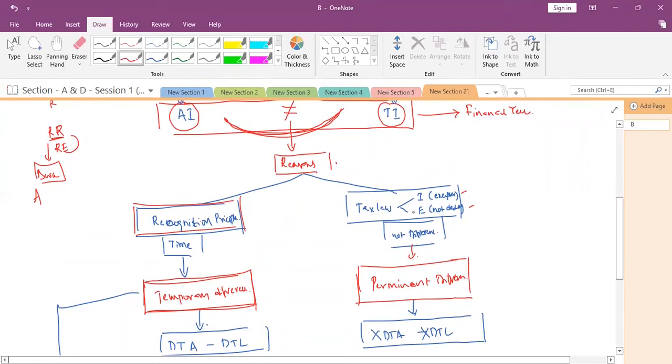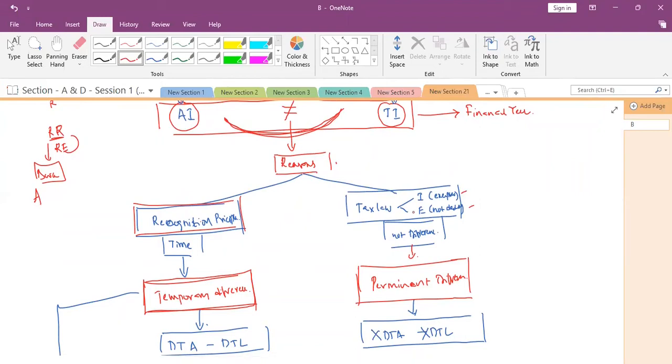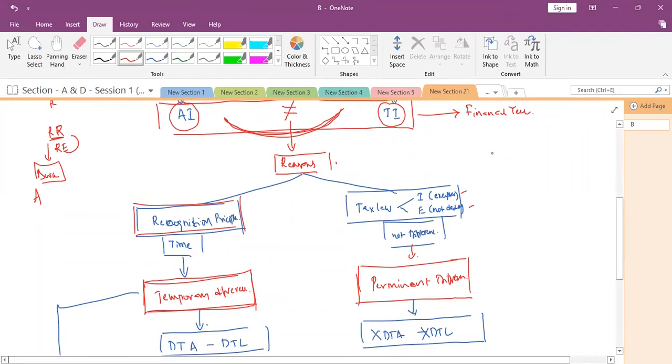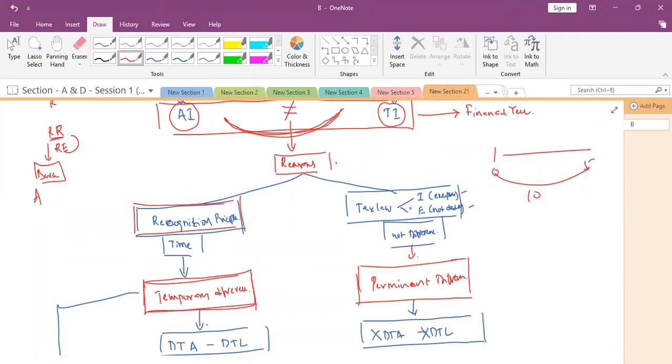But there are some incomes and some expenses which the income tax department says are exempted. Those are not taxable incomes, and those are not deductible expenses. So in that case, whether you take 0 to 5 years or 10 years, these differences will always be there.